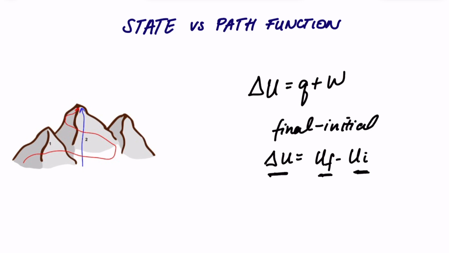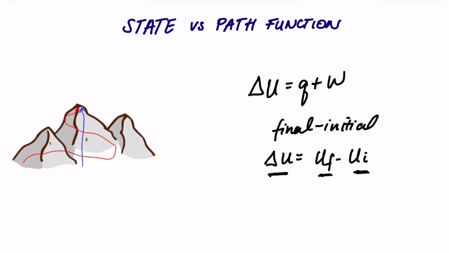On the other hand, the heat and the work are path functions because different combinations of these two can lead to the same change in internal energy, depending on the specific process used.